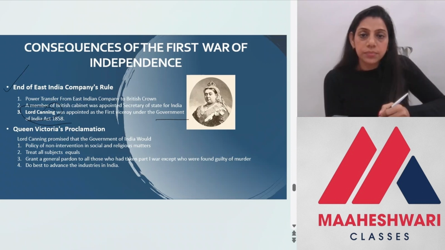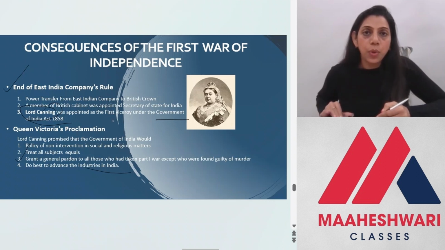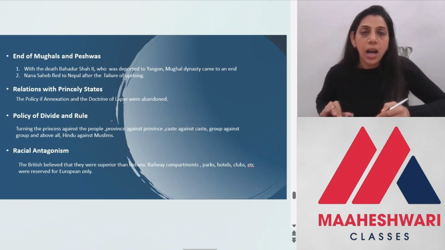So that was one thing that was decided. And yes, industrialization would happen in India. They would make advances to set up industries in India. So these are a few important decisions that were taken after the revolt of 1857.